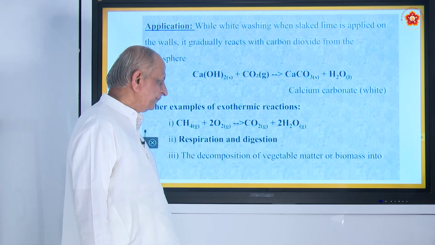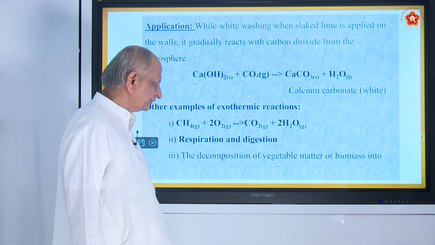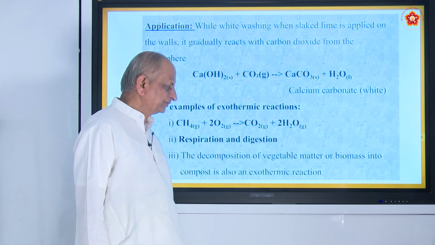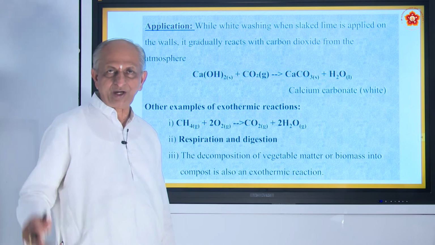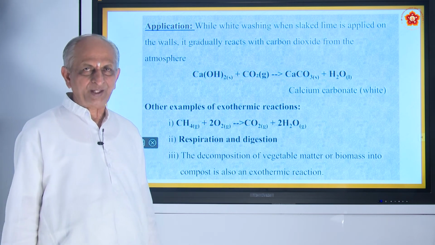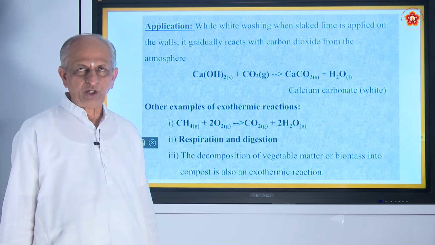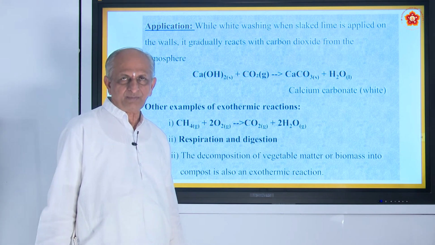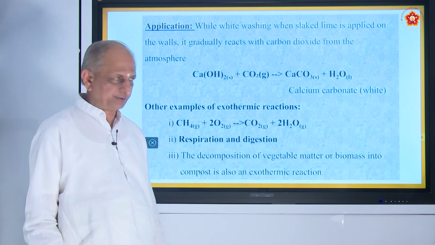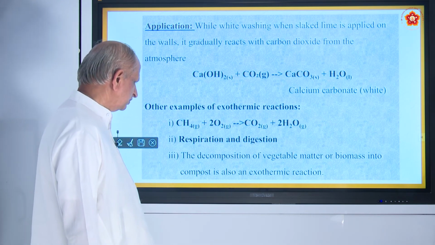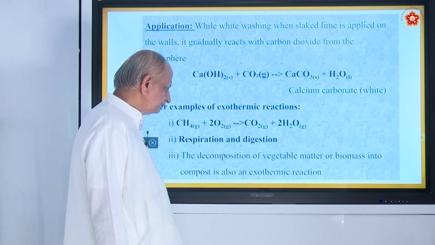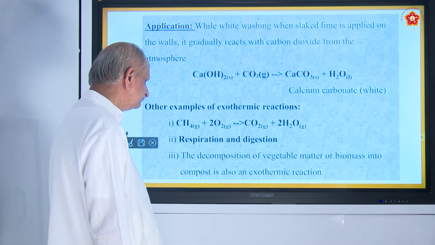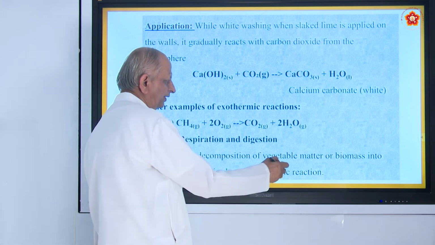Similarly, decomposition of vegetable matter into biomass and compost is an exothermic reaction. Those who have got gobar gas know very well. Waste vegetables or some leaves and other waste, if they are put for some time in big gobar gas plants, they will get what you call biomass.